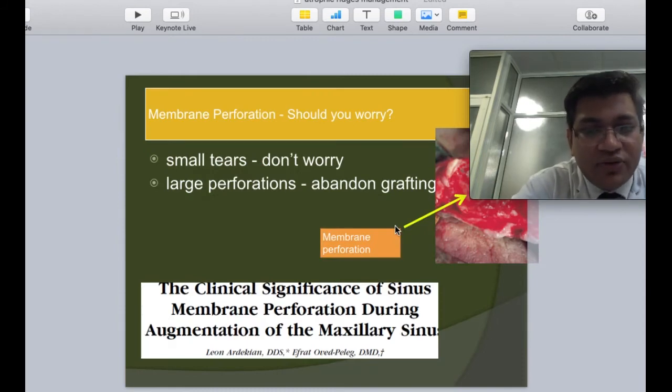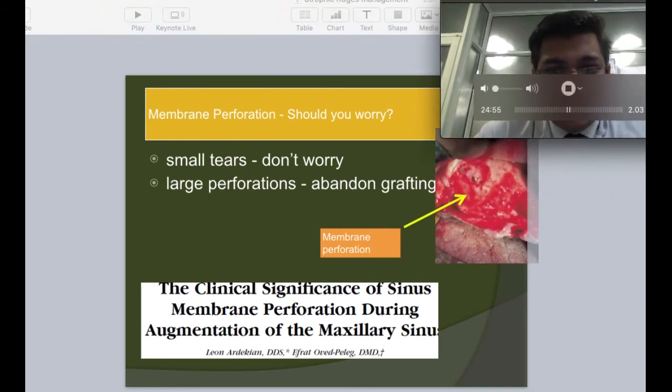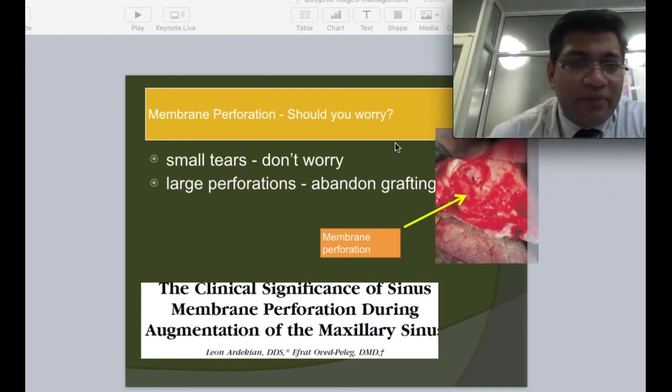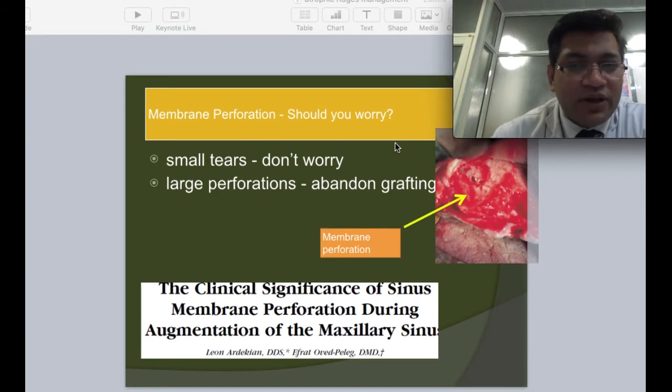If we were to look closely, small membrane perforations, if they happen, should we worry? I don't think so, because as I told you, we can use the cortical bone that we had taken out of the window to cover these defects. Small tears can also be managed very well with the cyanoacrylate glues that are available.